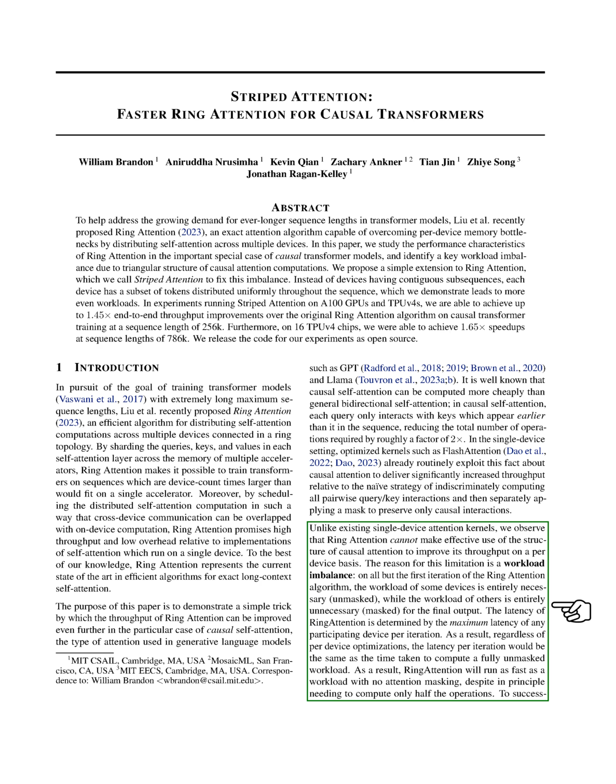However, we've noticed that ring attention can't effectively use the structure of causal attention to improve its throughput on a per-device basis. This is due to a workload imbalance. In all but the first iteration of the ring attention algorithm, some devices' workloads are entirely necessary, while others are entirely unnecessary for the final output. The speed of ring attention is determined by the maximum latency of any participating device per iteration. As a result, regardless of per-device optimizations, the latency per iteration would be the same as the time taken to compute a fully unmasked workload. This means that ring attention will run as fast as a workload with no attention masking, despite theoretically needing to compute only half the operations.